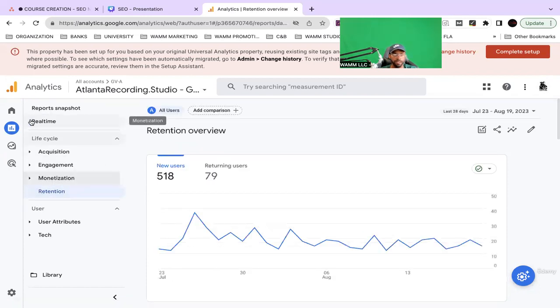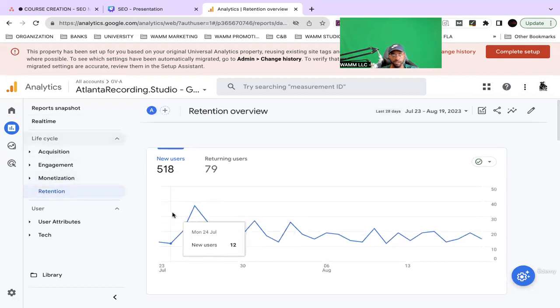We can get into our retention. Retention is key as well, because what's important, guys, is that it's showing us new users but also returning users. That's key. Retention is key in business, in order for a business to grow and have a healthy growth system, right?